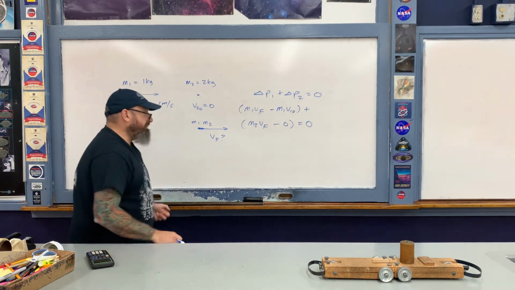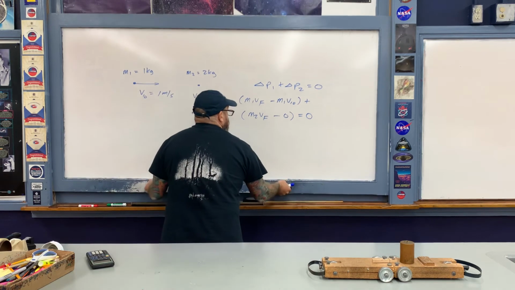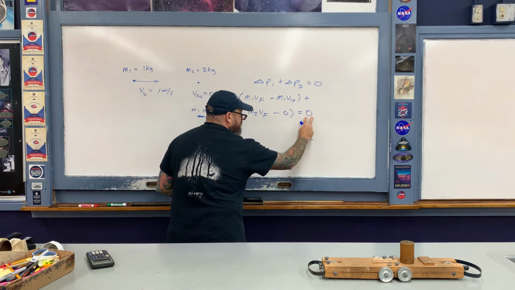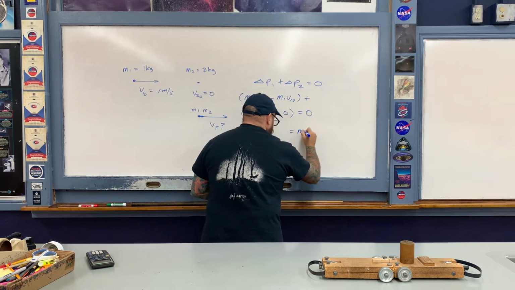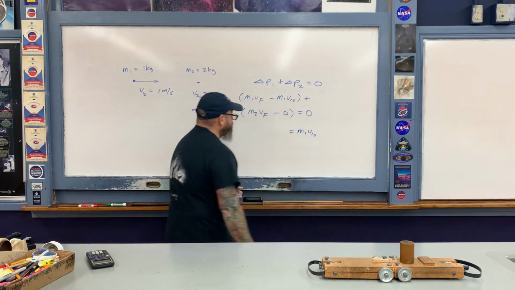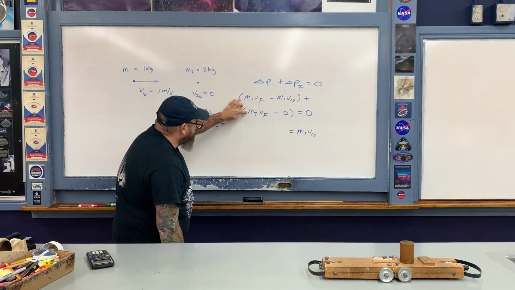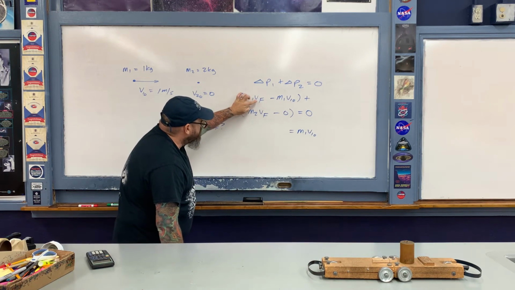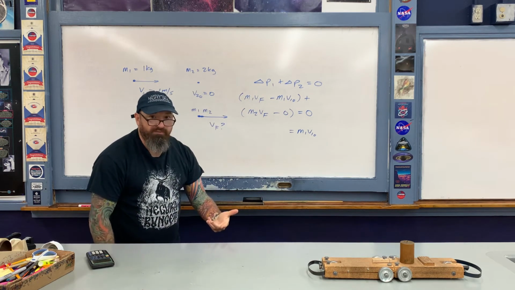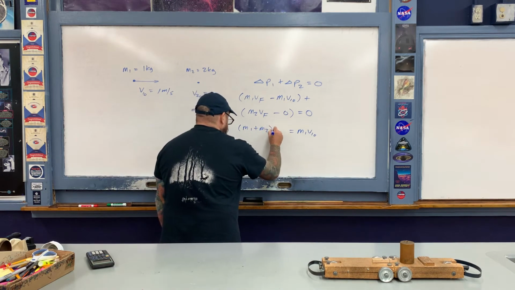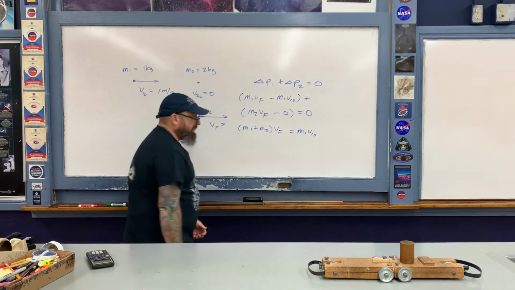So let's do a couple of basic algebraic steps. So here are my steps. I'm going to first of all take this quantity here and move it to the other side of the expression. So when I do, it becomes positive, like so. And then with the two terms that remain, here and here, let me go ahead and add them together. When I do, the V final is common to both of the terms, so therefore I can factor it out. When I add the stuff together, here's what I obtain, like so.